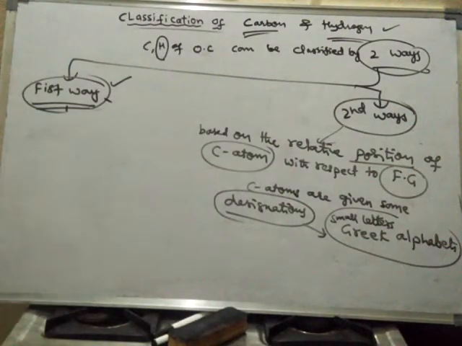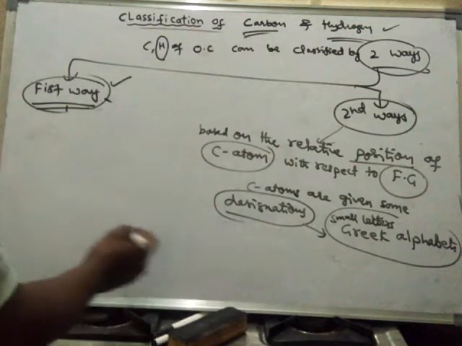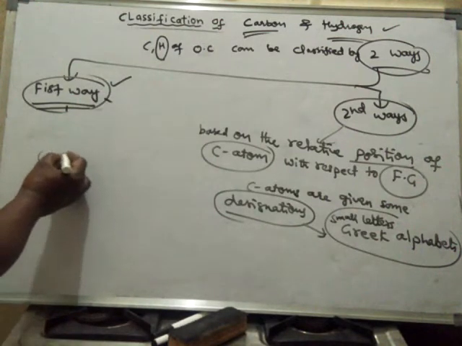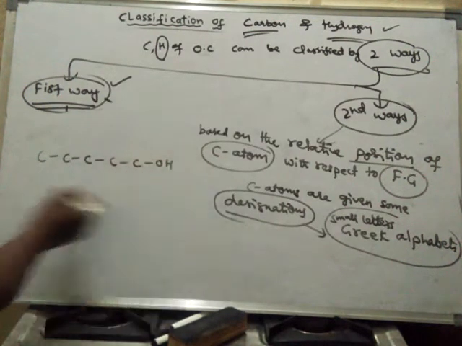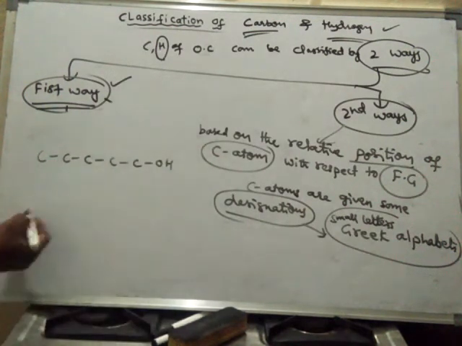If you take an example, then only you will understand. For example, there is a compound like this. It's an alcohol.